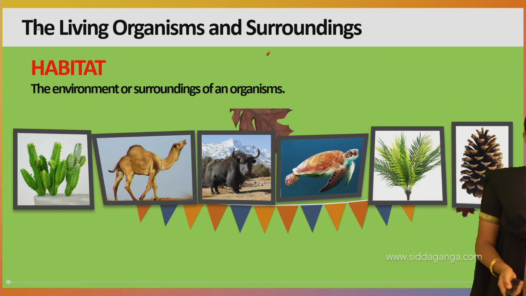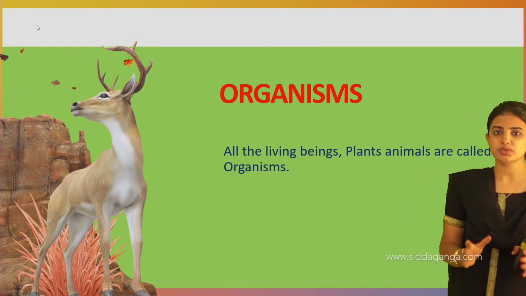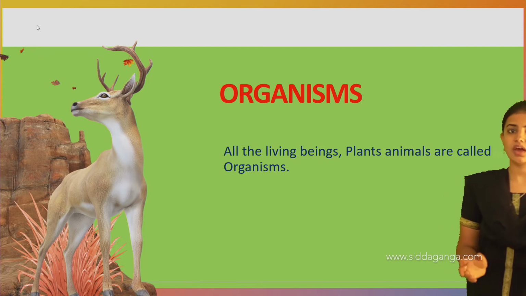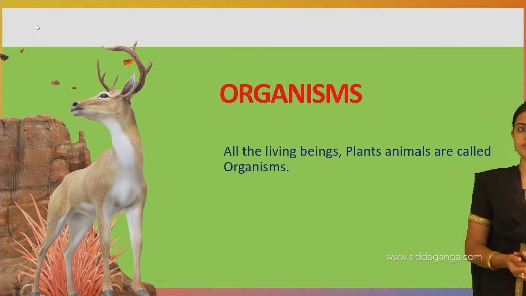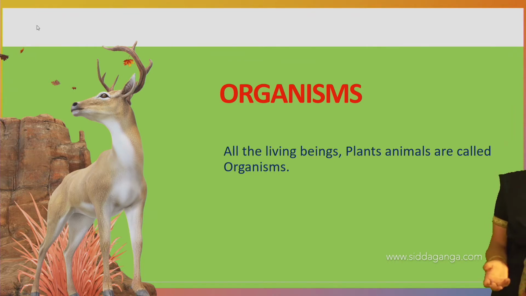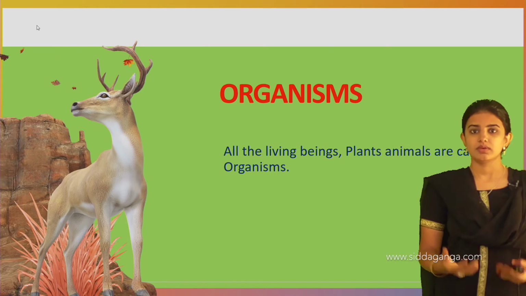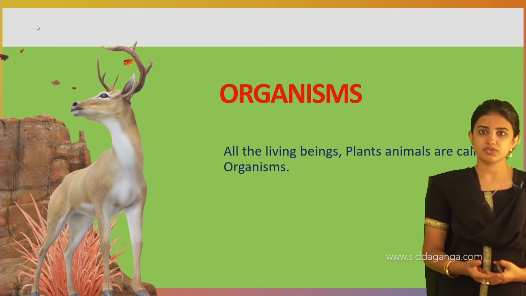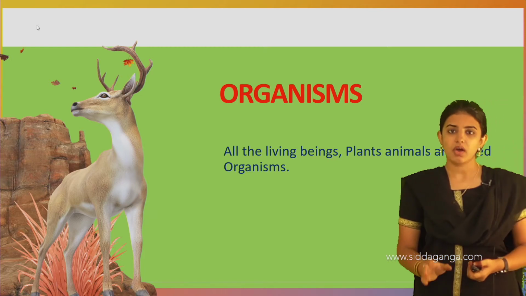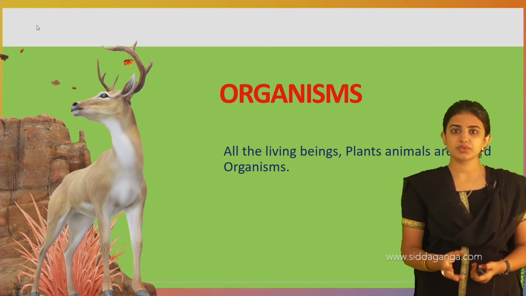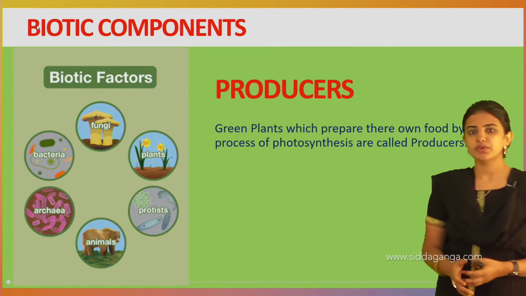And next we shall move on to the organisms. See, organisms, as I told you, are the plants as well as the animals which live in the environment, and they may include some microorganisms also, which can't be seen through our naked eyes. We can see them only under the microscope, and such organisms are called microorganisms. Next we shall move on to the biotic components.